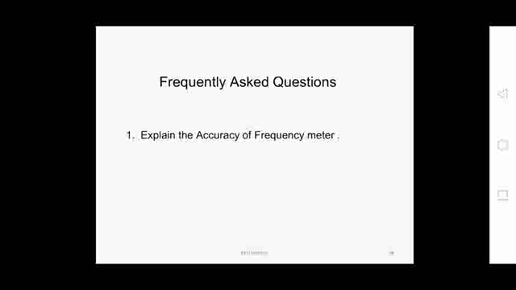If it is asked as an essay question, then you have to explain each of these three methods, that is range specification, and second one is accuracy specifications, and third one is the reciprocal counting method, with examples also. Then you can get more marks.